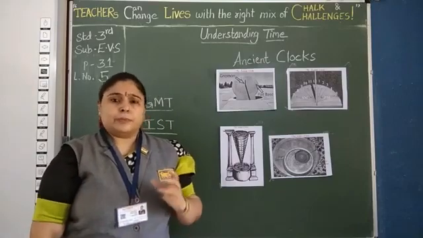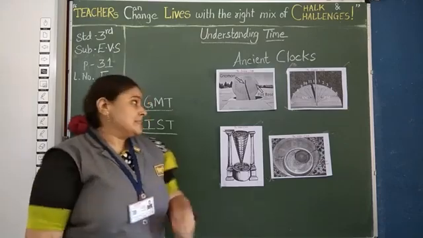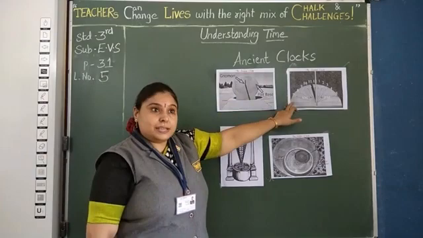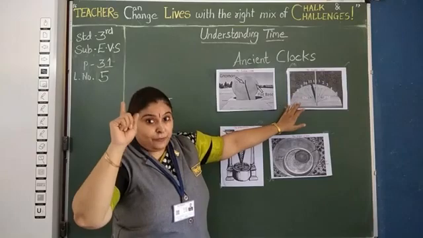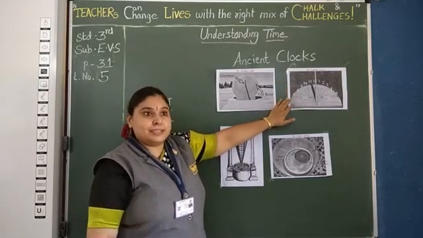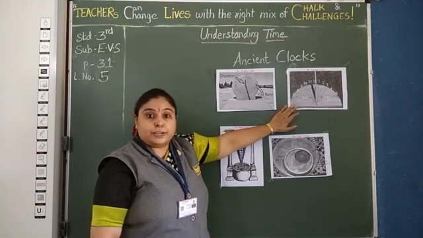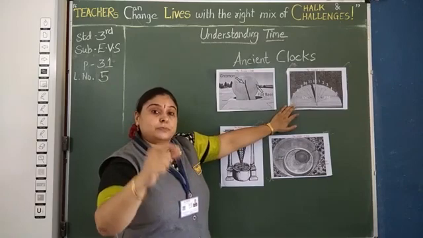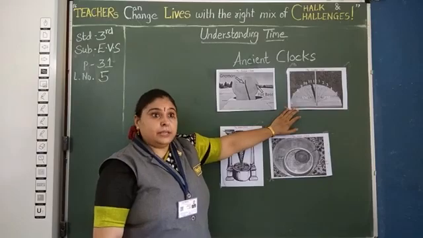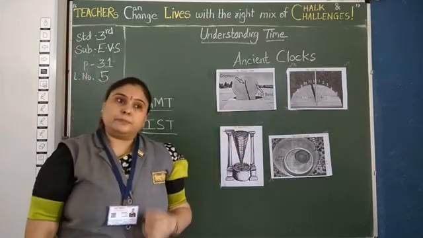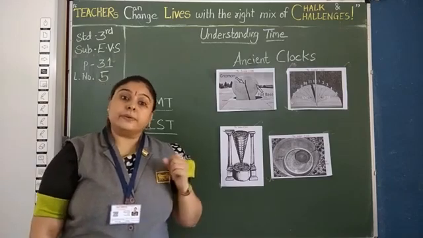The earliest timekeeping device of a day is the sundial. The measuring of time begins from the invention of the sundial. This indicates the time by the position of the sun's rays. It gives out a shadow. It indicates the time of day by the position of the shadow of some object exposed to the sun's rays.